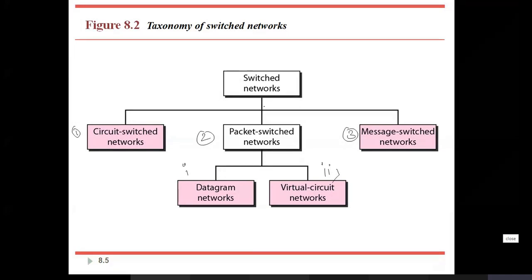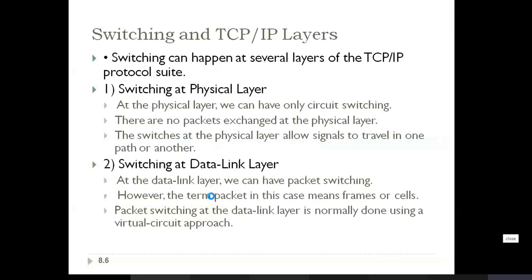This is done at the physical layer, this at the data link layer, and this, with two types, at the network layer. Depending on the type, the implementation goes on.